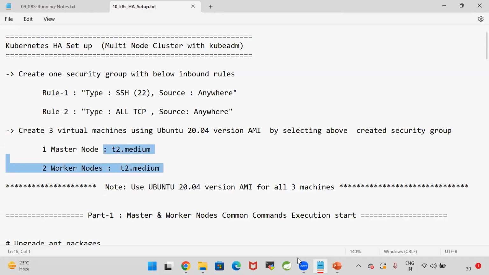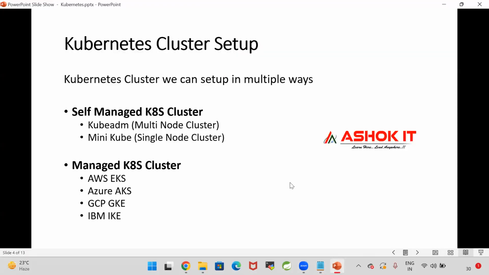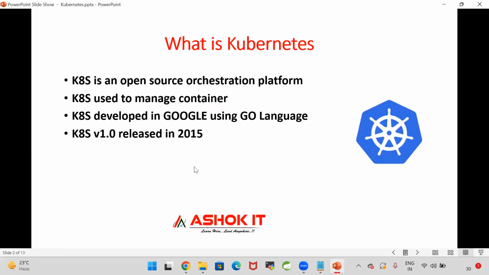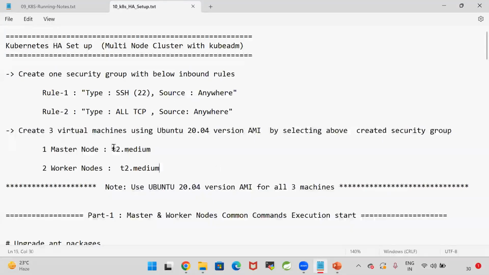So T2 medium. Here, guys, Kubernetes is free, as we discussed. Kubernetes is an open source orchestration platform, free software. But to run Kubernetes, there are some hardware requirements. We need to go for a minimum of medium instances or large instances. If you create a large instance in AWS, then AWS will charge.